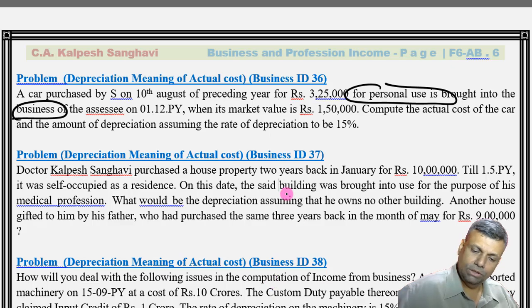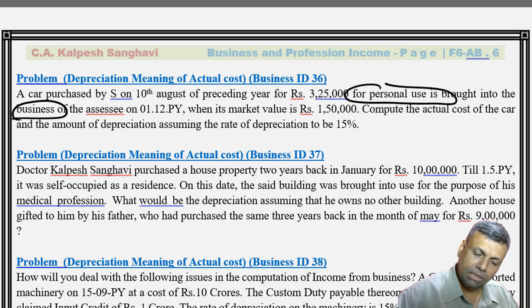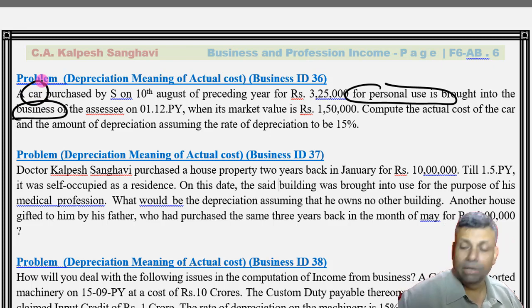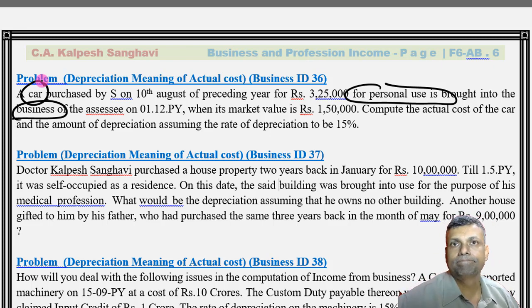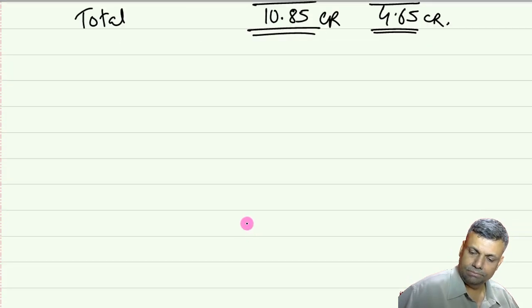In this question, it is the same concept, that previously it was not used for business, now used for business purpose, but it is for a motor car. So conceptually, friends, the explanation that we are trying to discuss does not apply. I repeat, it does not apply to this motor car. But most people will give the answer as per explanation number 5 only. So let me just do that and thereafter I will write a comment.